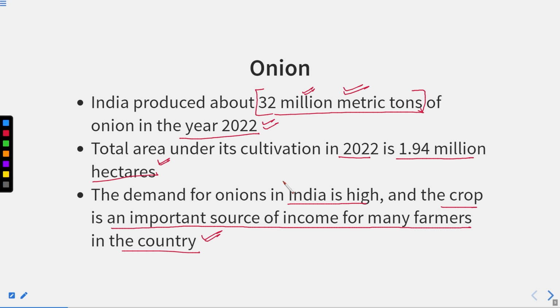So this is one of the very important, you can say, staple crops, and the demand in our country is quite high. This is also a source of income. Every crop is a source of income for farmers, but this is an important staple crop that gives income to many farmers.